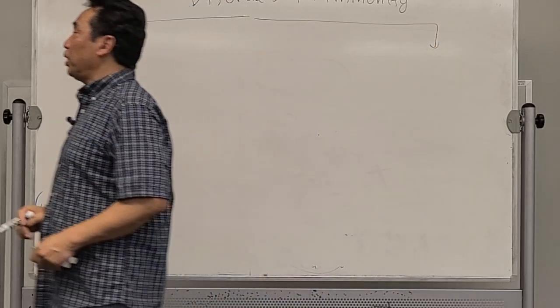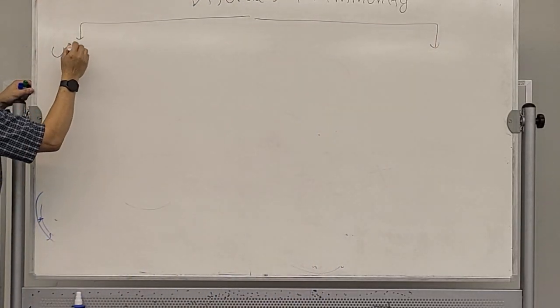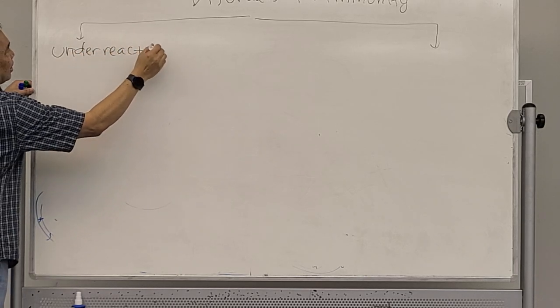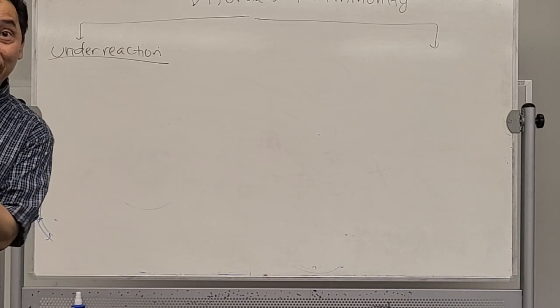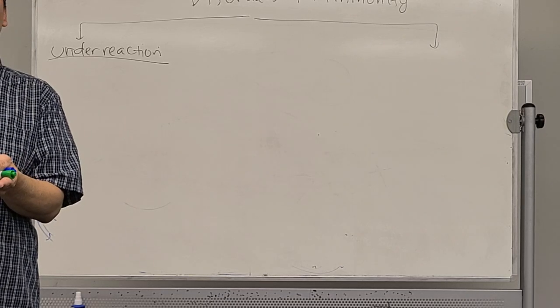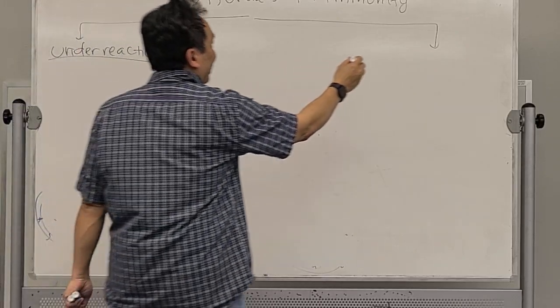The first one is called underreaction. What does underreaction mean? It means that our immune system is not that good. It's lazy, performing under the normal condition. That's underreaction. Some people have this.